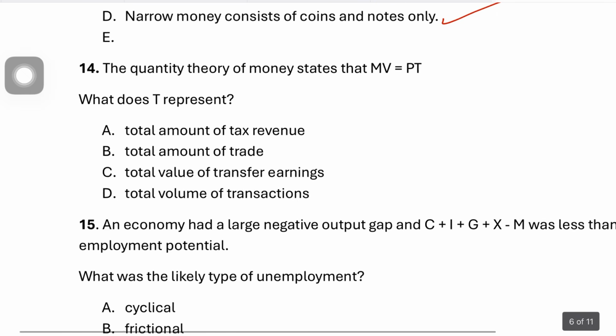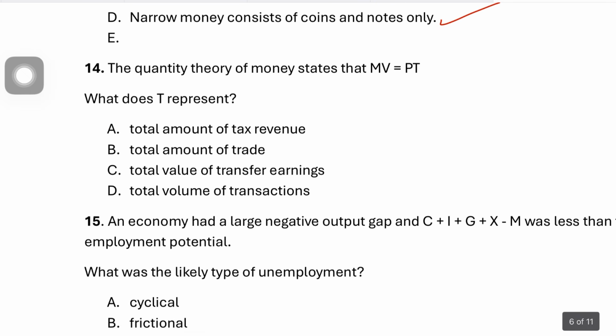Question 14 says, the quantity theory of money states, and this is such a simple question. It's written in the front of the answer option, so it has to be D, the total volume of transactions. So T means the number or the volume of transactions taking place in the economy.